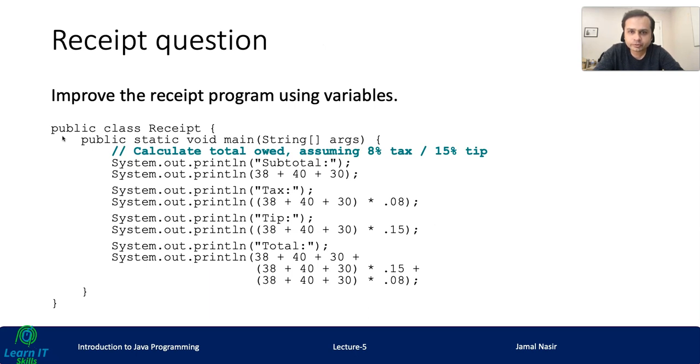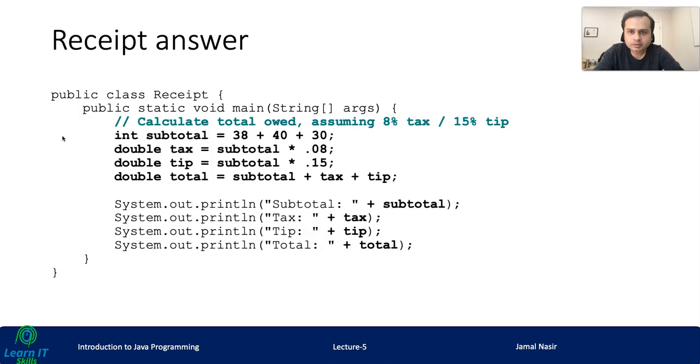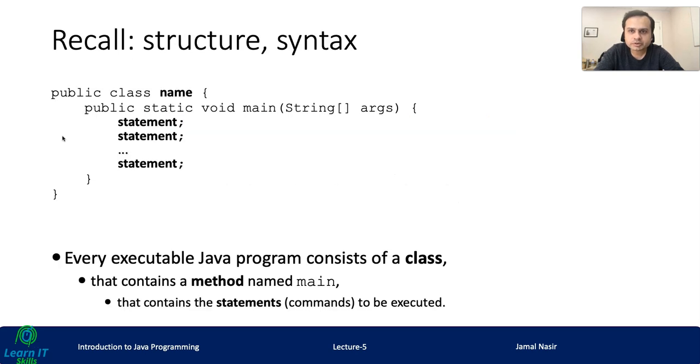If we don't use variables, then obviously it would be very difficult for us to write efficient code. If we use variables, then writing code is very easy and easily manageable, right? Remember this structure we discussed in previous lectures as well.